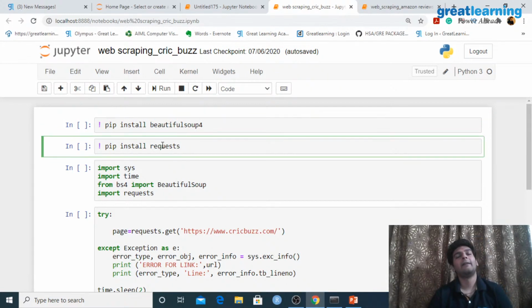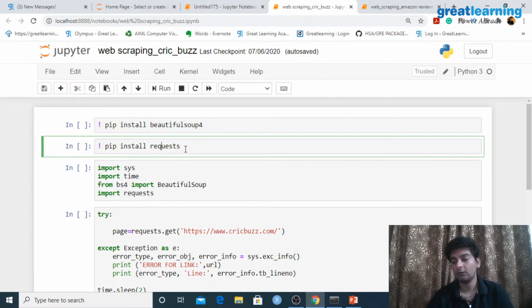And whenever we have to extract something from a website, we have to send a request to that website. So we would need a library called requests. So you'd have to start off by installing these two libraries. You'd have to install Beautiful Soup, and you'd also have to install requests. So after you install both of these, that is when your main program will start.